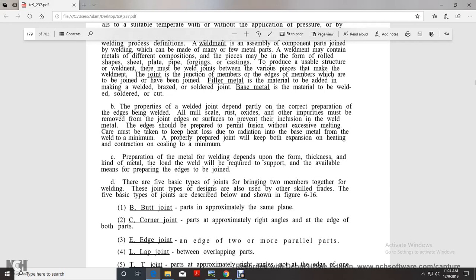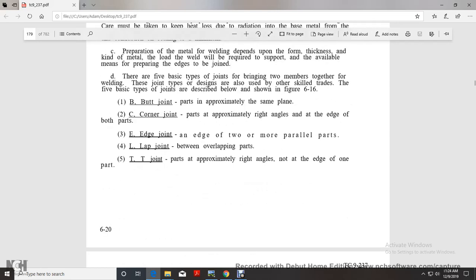A properly prepared joint will keep both the expansion from heating and the contraction on cooling to a minimum. Penetration of the metal with the weld depends on the form, thickness and kind of the metal. The load the weld will be required to support is a variable, and the main means to prepare the welds is to prepare the edges to be joined. There are 5 basic types of joints for bringing two members together with a weld. These types of joints are used with skill by other skills and trades. The basic types of joints are described below and shown in figure 616.